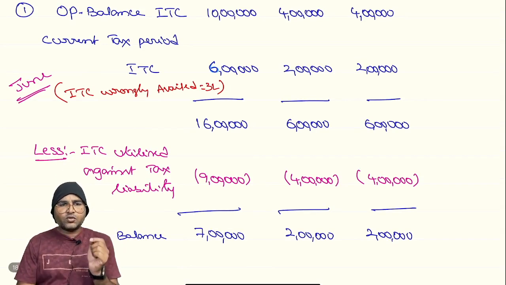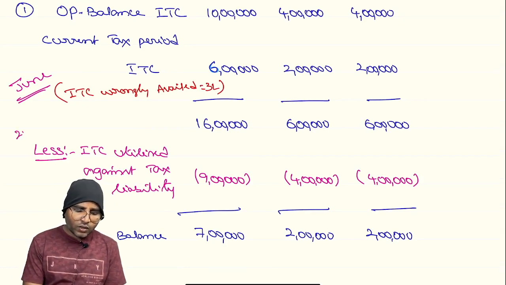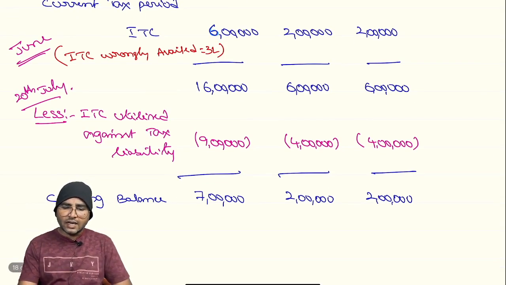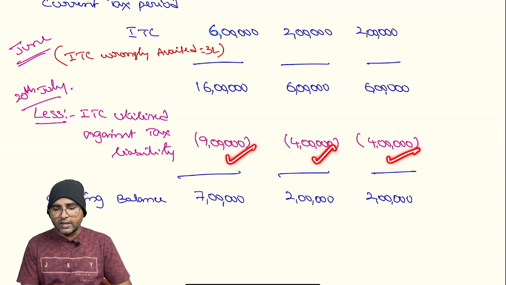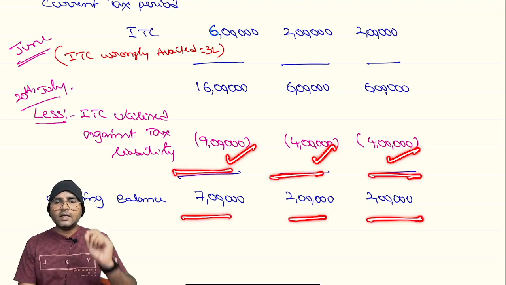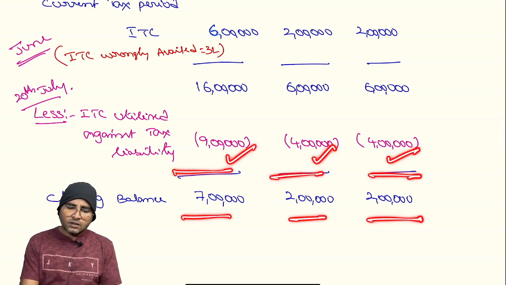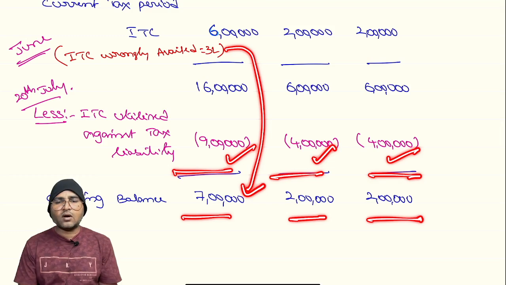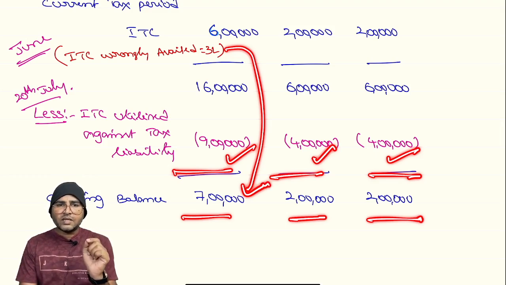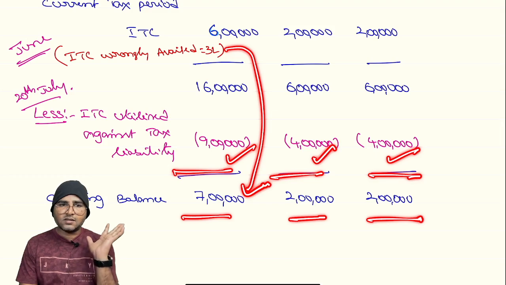So for the month of June, we have to file the return on 20th July. So on 20th July, the computation is like this. And input tax credit utilized against the tax liability. How much? 9 lakhs, 4 lakhs and 4 lakhs. The remaining closing balance is 7, 2, 2, right? Now in this situation, the assessee availed 3 lakh rupees of IGST, wrongly availed ITC 3 lakhs. Whether registered person is liable for payment of any interest? That is a question.